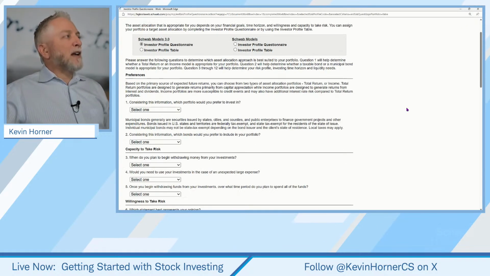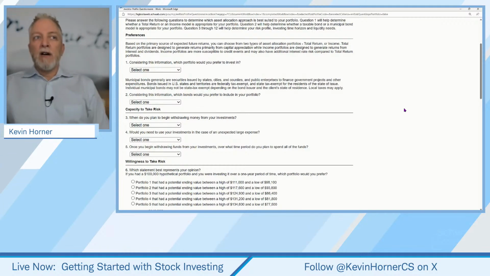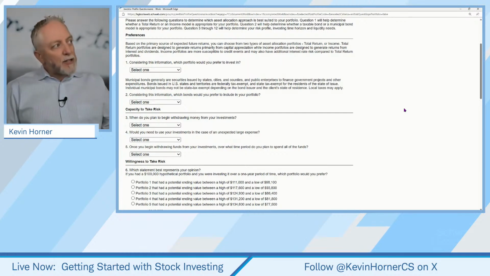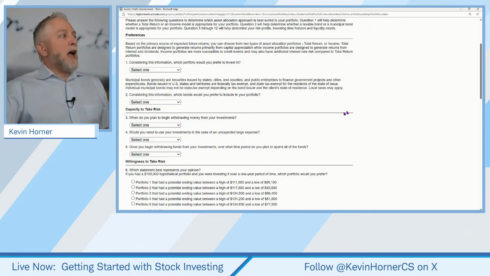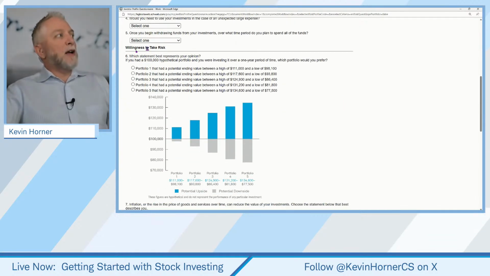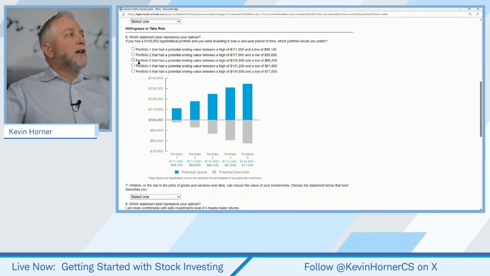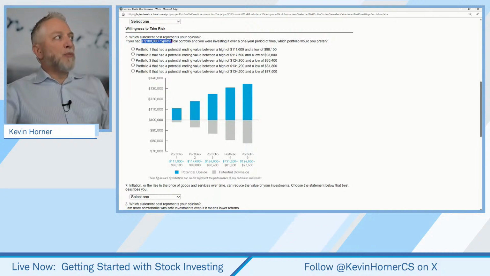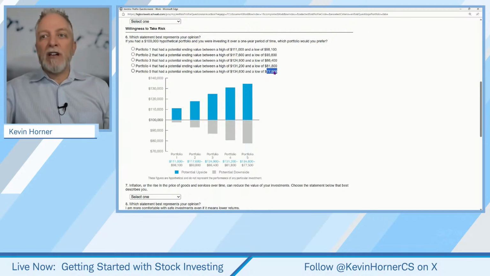And what I find really nice about this, everybody, is that if you've never really conceived of what matters and what doesn't, this questionnaire will take you through that, and it will help you to define things. And when you start looking at things like willingness to take risk on, this is where it becomes very important. Again, assuming that you began your portfolio with that $100,000 of hypothetical investment, and then suddenly your balance is at 77.5, are you going to be comfy with that? These are the questions you need to ask yourself.